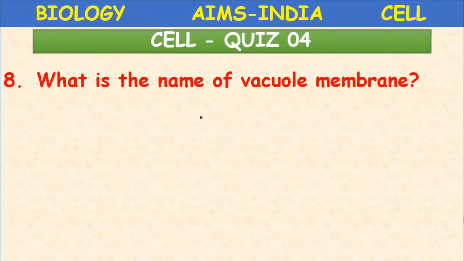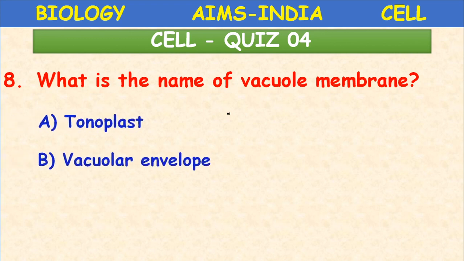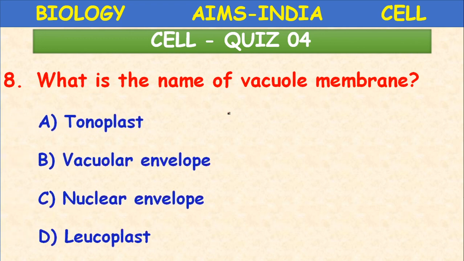Next, what is the name of the vacuole membrane? The vacuole membrane is called tonoplast, vacuolar envelope, nuclear envelope, or leucoplast. Tonoplast. The single membrane present in the vacuole is called tonoplast.